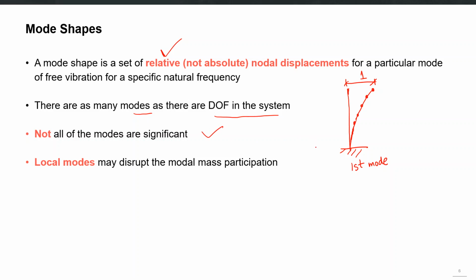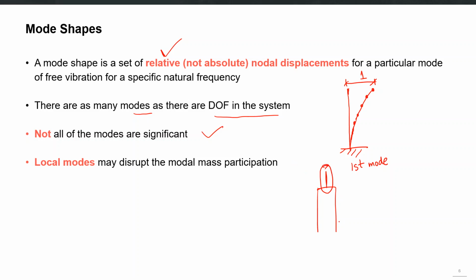An important point in the modal analysis is the local modes. First of all, if you have, for example, any discontinued element, an element which is just standing freely on top of your structure, this element will have its own mode.